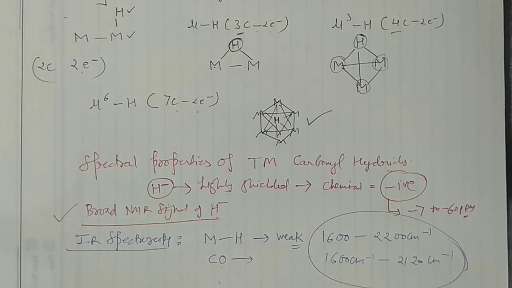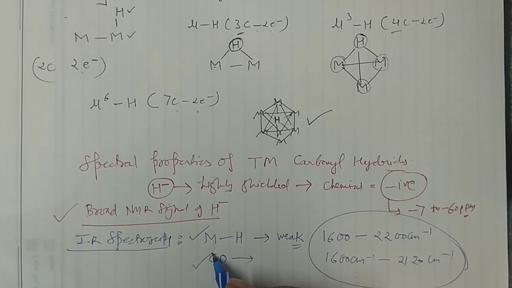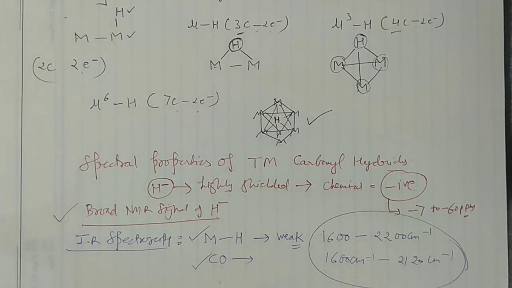We cannot tell whether a particular signal is coming from the metal hydrogen stretch or from the carbonyl stretch. This is the problem with IR spectroscopy associated with these metal carbonyl hydrides. This is very important which you guys should know. That's why NMR spectroscopy as well as IR spectroscopy is not of much use when it comes to the transition metal carbonyl hydrides.